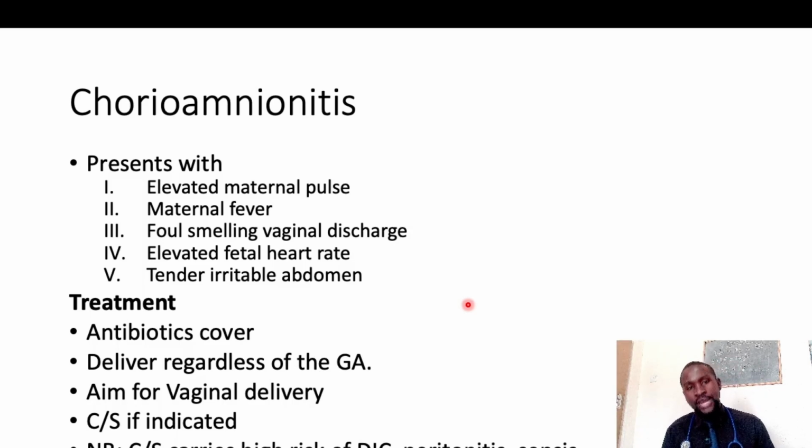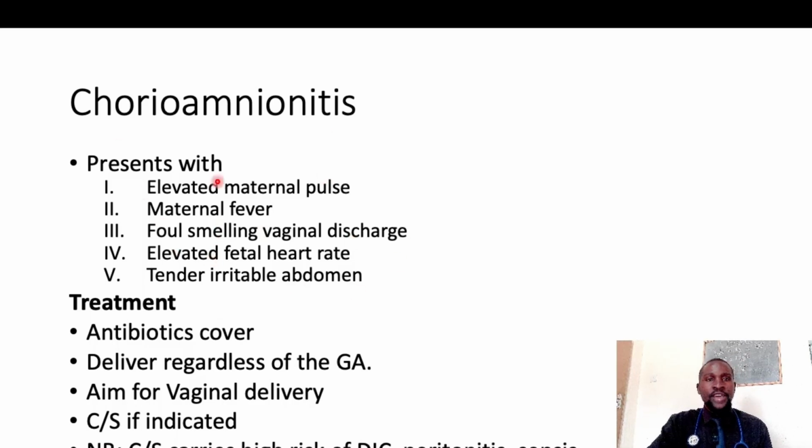when a woman develops chorioamnionitis, the things that you are going to see are an elevated maternal pulse. The pulse of the mother is elevated. This is one of the earliest signs you see. Maternal fever, the mother will develop a fever, foul-smelling vaginal discharge, elevated fetal heart rate as well, and there will be a tender and irritable abdomen. When you do abdominal palpation, it will be tender and irritable. Then you know that this woman has developed chorioamnionitis.